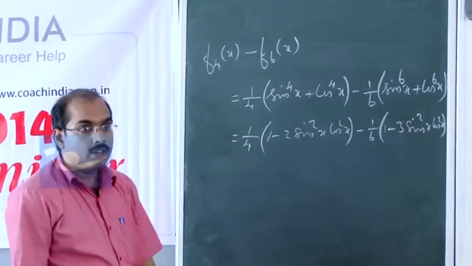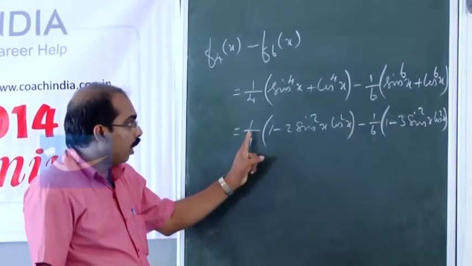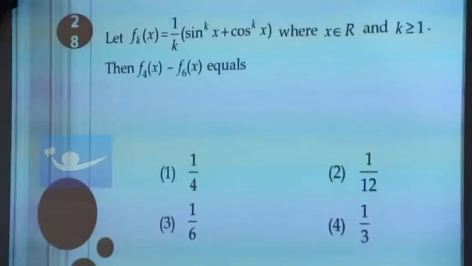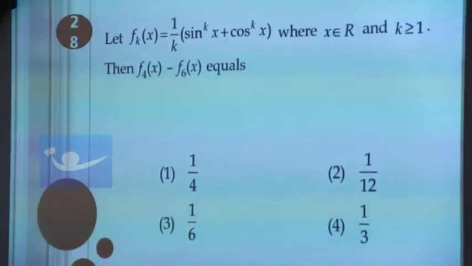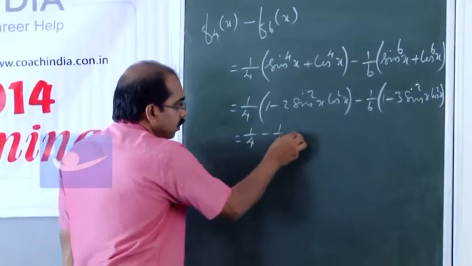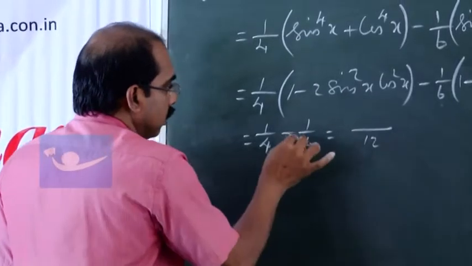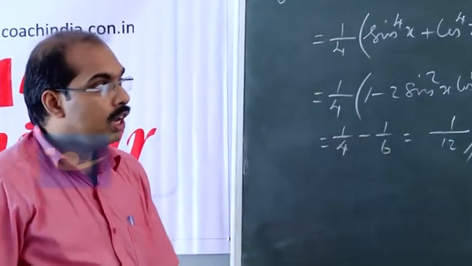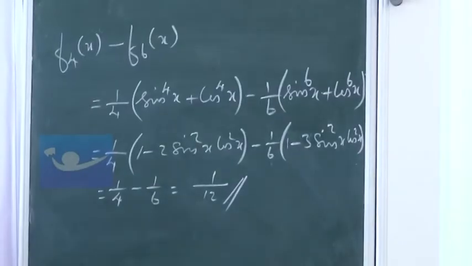So, in effect we will have 1 by 4 minus 1 by 6, everything else will get cancelled. 1 by 4 minus 1 by 6. So, it must be equal to 1 by 12 is the required answer. Option 2 is the correct answer.